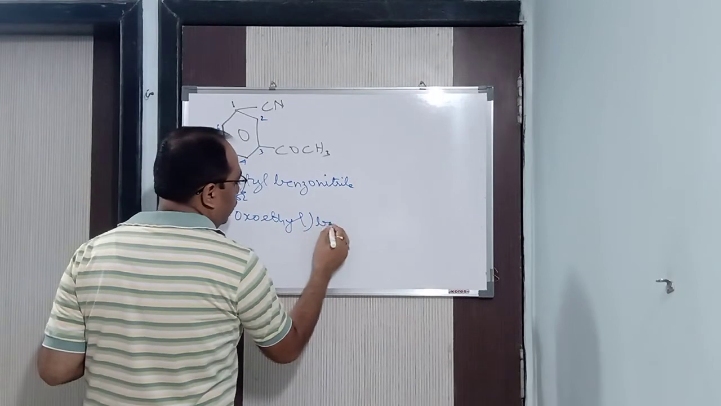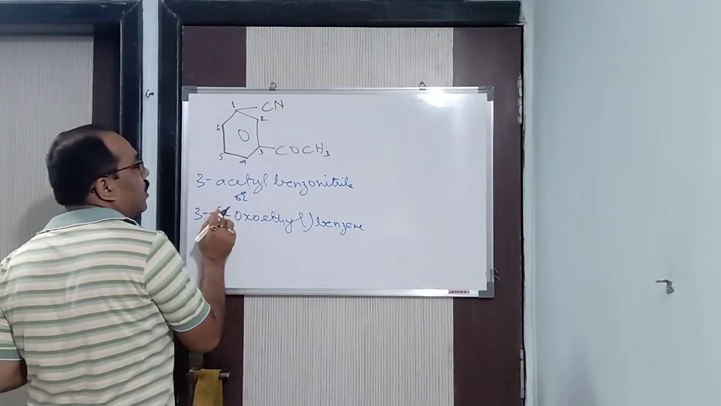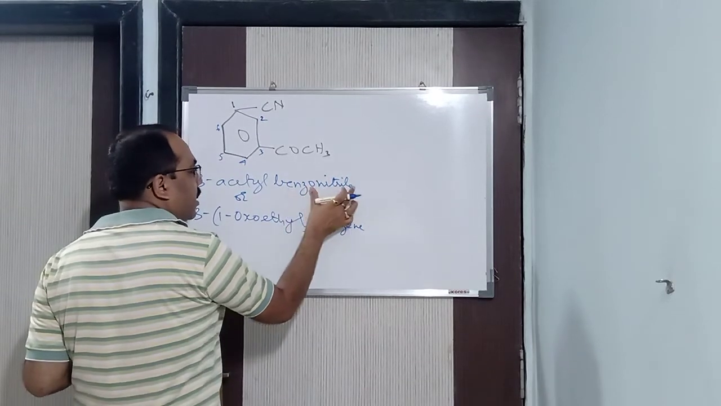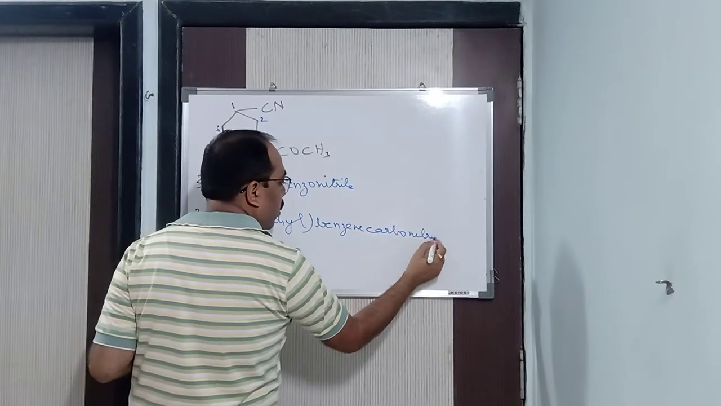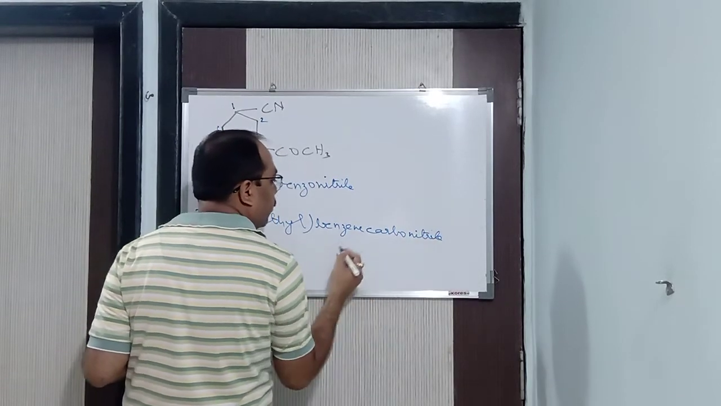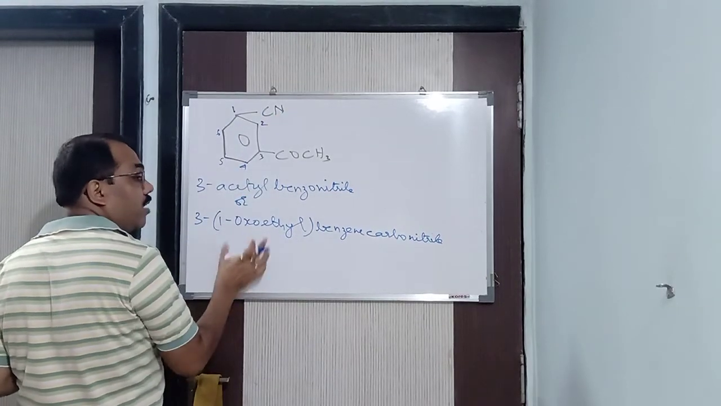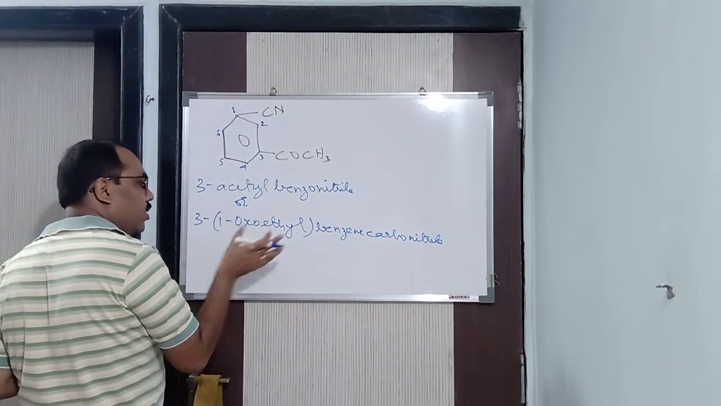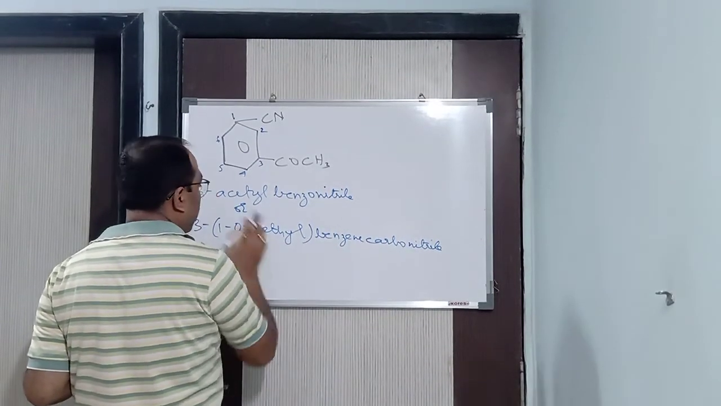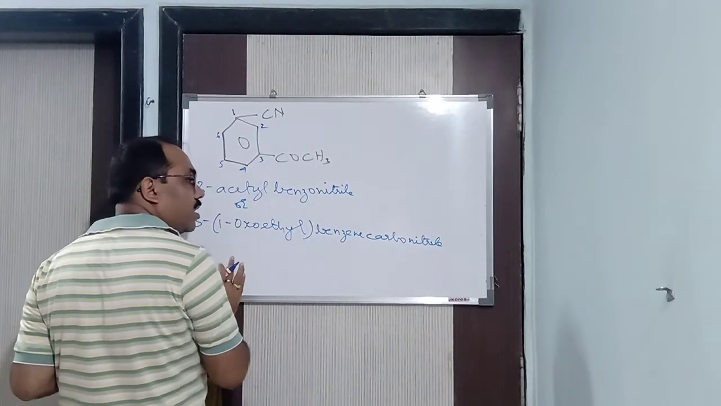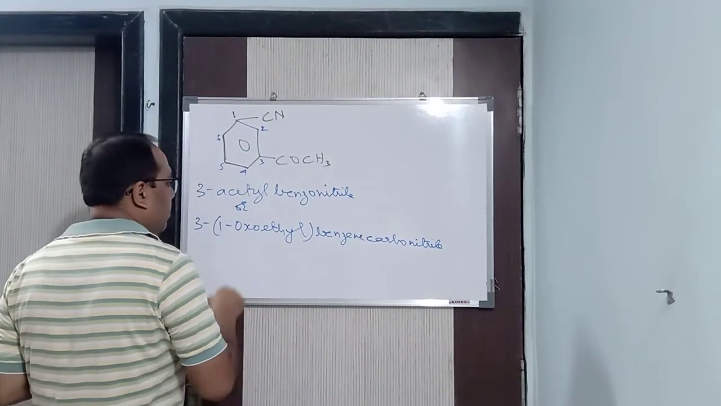Next, instead of saying benzonitrile, we can say benzene carbonitrile. Also we can say that. Benzene, CN is carbonitrile, which you studied in alicyclic compounds, I have told you. So we can name it in this way also: 3-(1-oxoethyl)benzene carbonitrile, or 3-acetylbenzonitrile. There are different ways. Understood, children? There are different ways to name a particular compound.